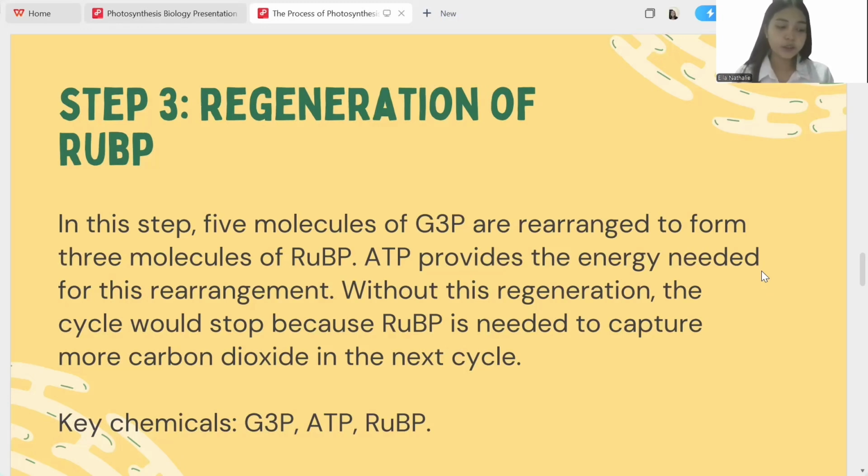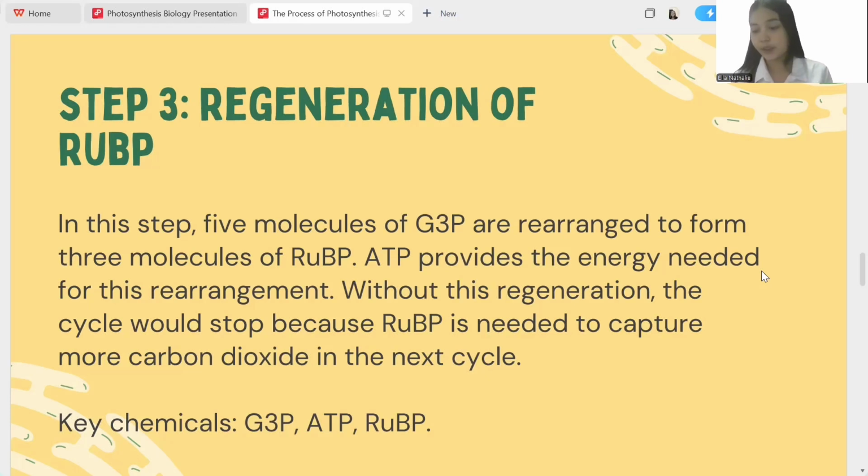5 molecules of G3P, 3 carbons each, equals 15 carbons total, are shuffled and rearranged. These are converted into 3 molecules of RuBP, 5 carbons each, equals 15 carbons total. The carbon number stays balanced, 15 in and 15 out. ATP provides the energy for this rearrangement, like fuel for the chemical work.